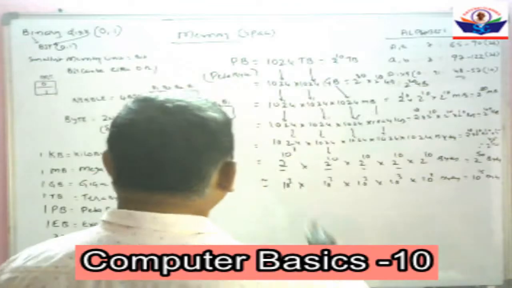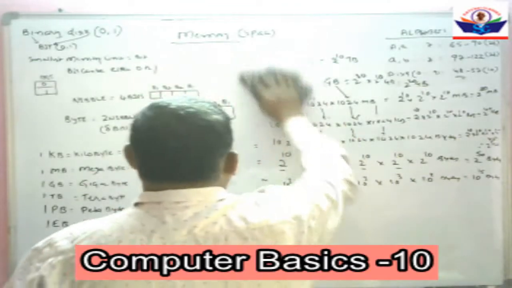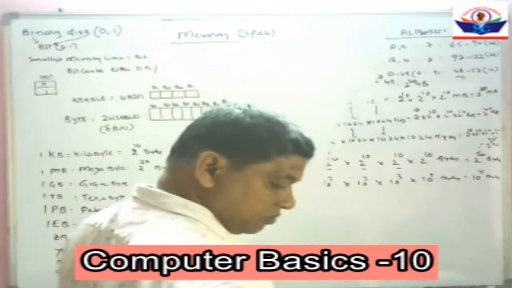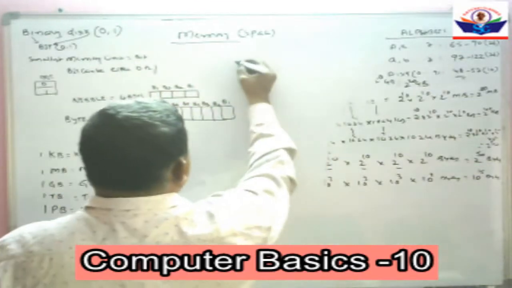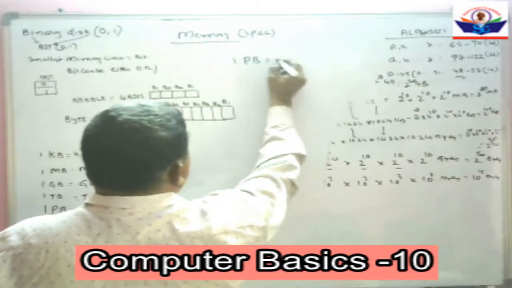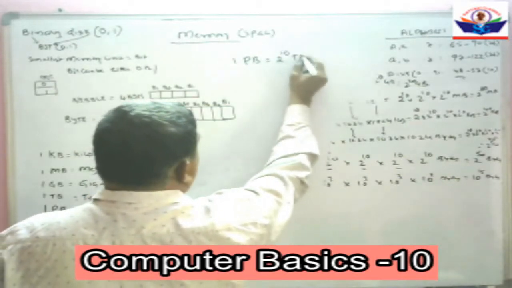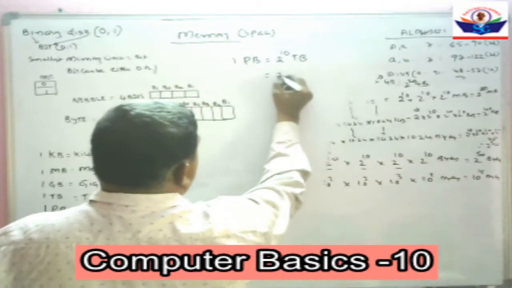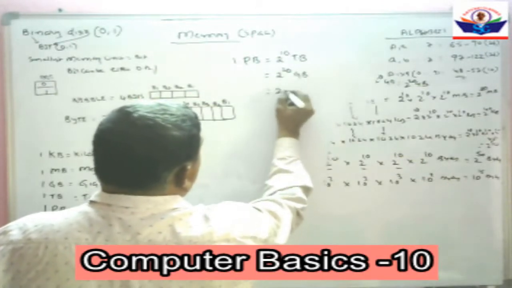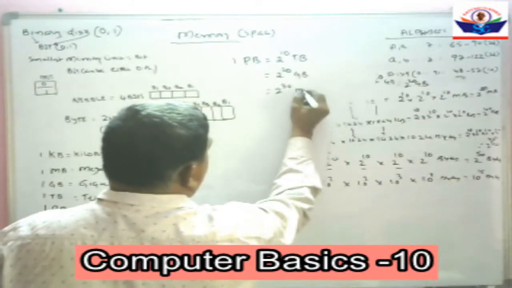Now, 1 petabyte is equal to 2 to the power of 10 terabytes. That is equal to 2 to the power of 20 gigabytes. That is equal to 2 to the power of 30 megabytes.